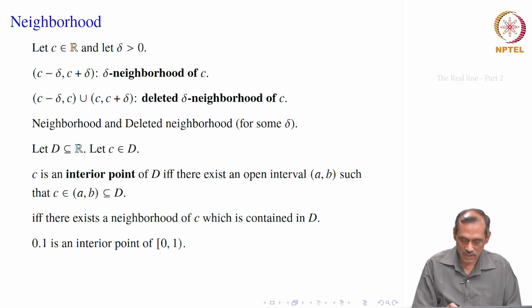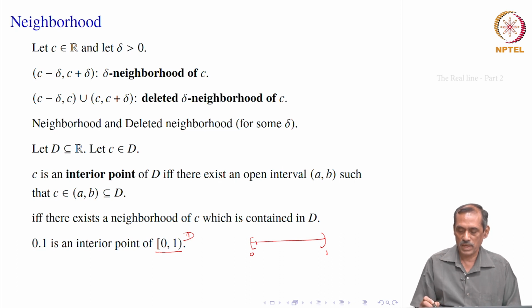Let us take an example, say I take my set D as the interval closed at 0, open at 1. Then I look at the point 0.1, obviously 0.1 is there. So, this is my D, so this is 0. 1 is excluded, 0 is included, 0.1 is somewhere here maybe. Also, that point is an interior point of D. Why?